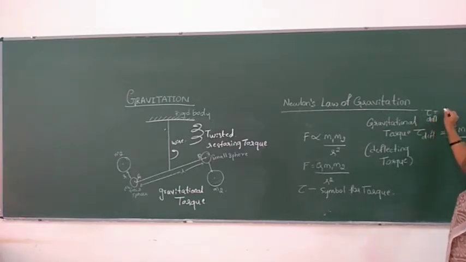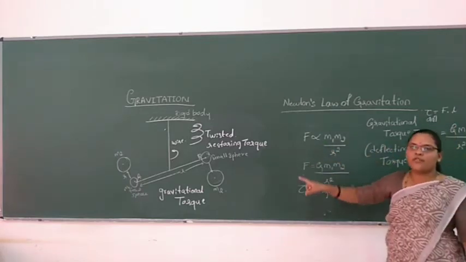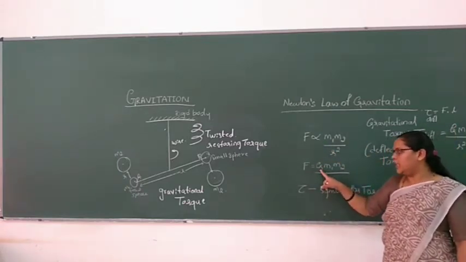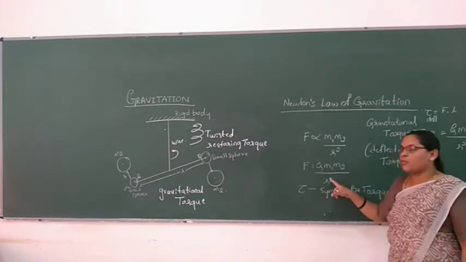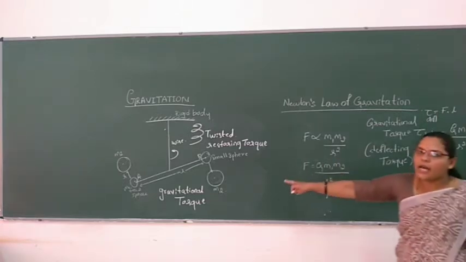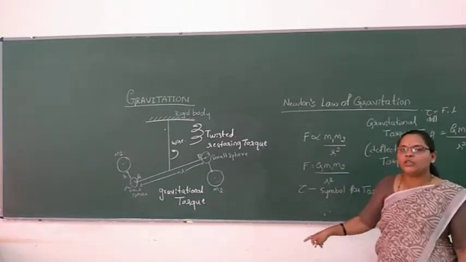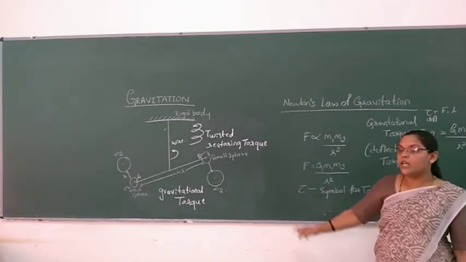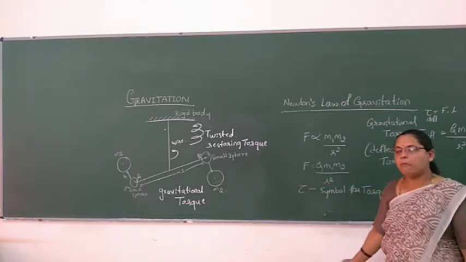Once again I will write it here. Gravitational torque is the product of gravitational force and length. Force we know according to Newton's law of gravitation, F is equal to G M1 M2 by R square. So the product of their masses is inversely proportional to the square of the distance between them. So deflecting torque is equal to the product of gravitational force and length of the bar. Because gravitational torque is developed in the bar because of gravitational force taking place between the two bodies which are attached to the two ends of the bar here.